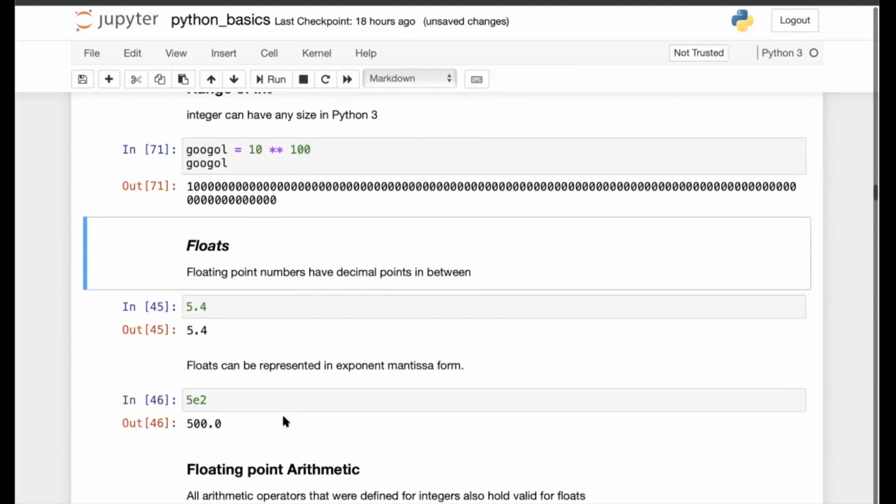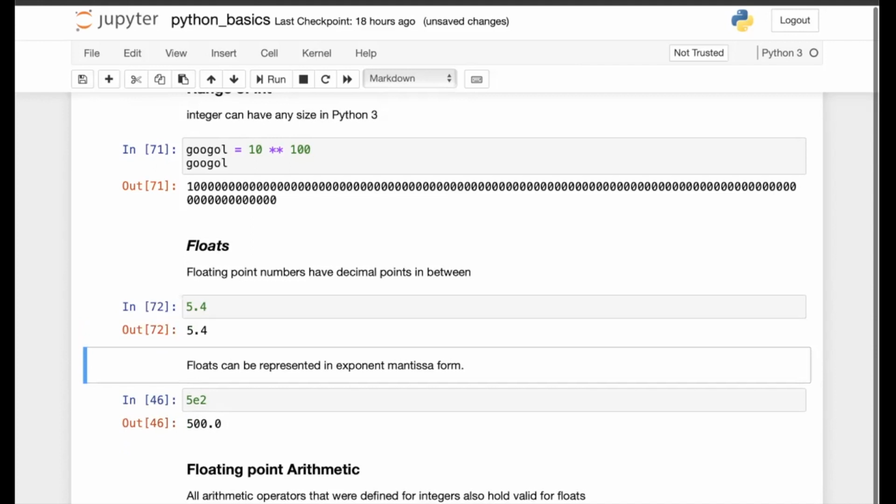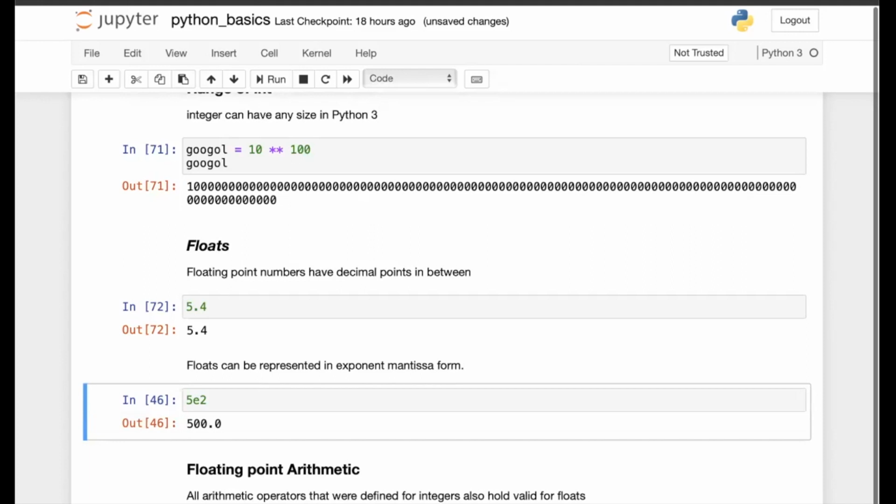Okay, coming to the floats. Floating point numbers have decimal points in between, so here we have 5.4. You can also represent floating point numbers in the exponent mantissa form, using the symbol E. The mantissa part comes before E and the exponent part comes after E. So here 5e2 means 5 into 10 to the power 2, which is 500. So you get 500.0 when you try to print it.